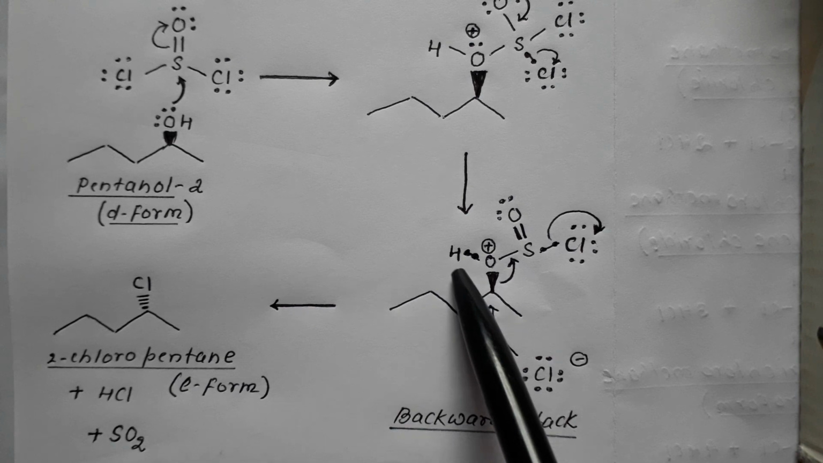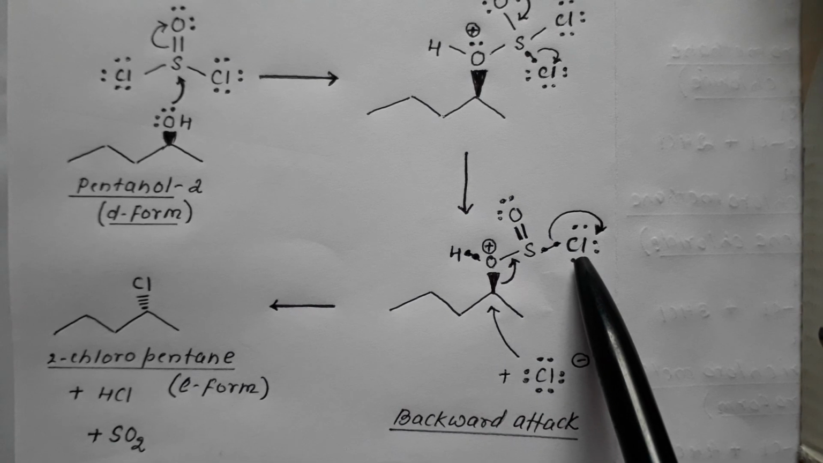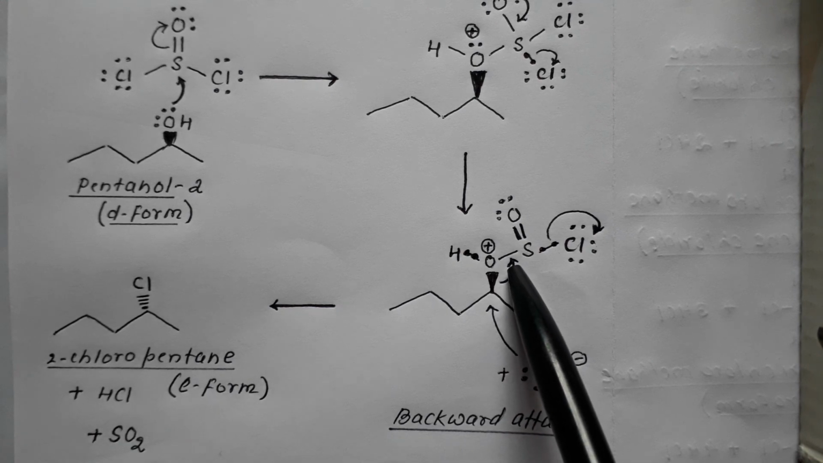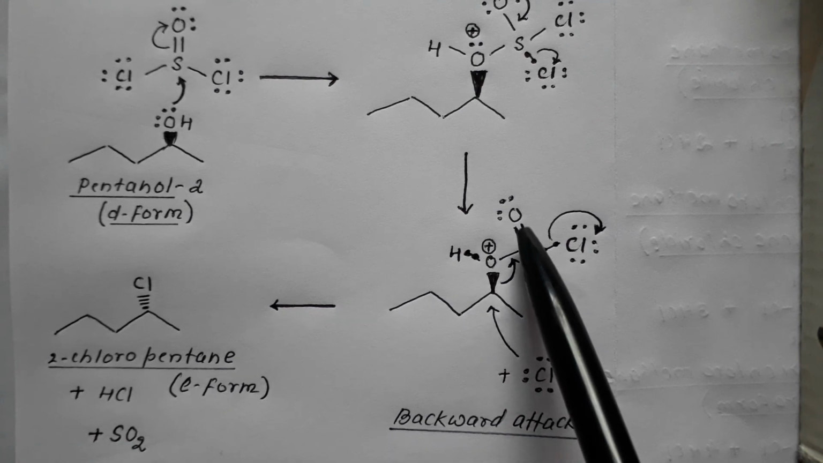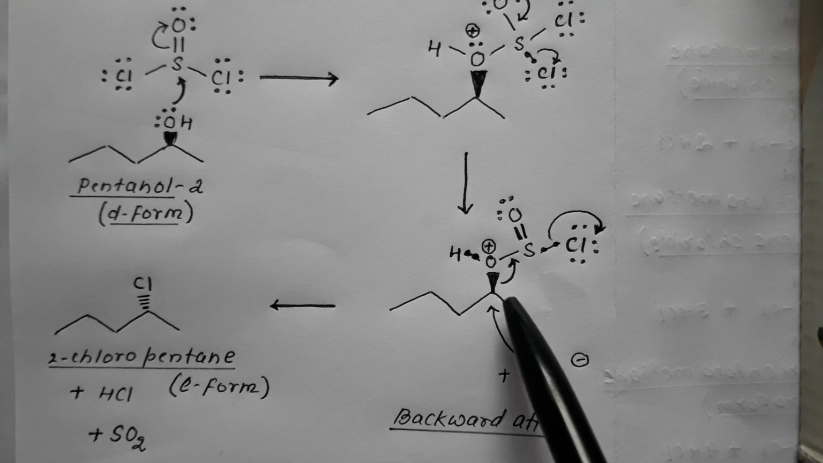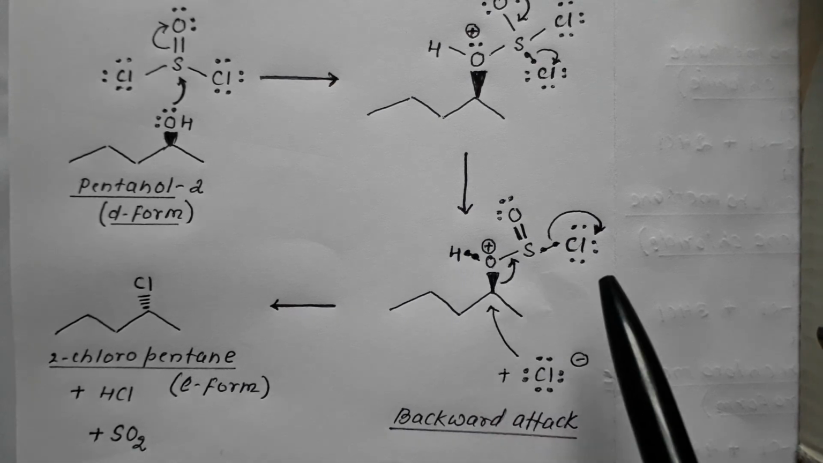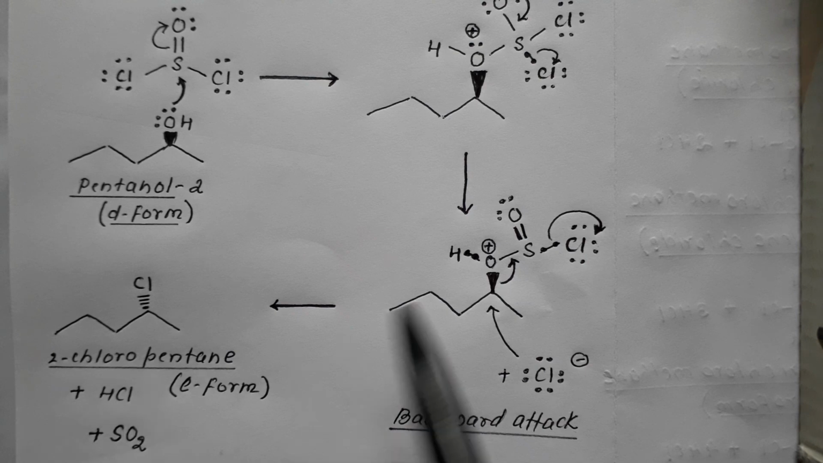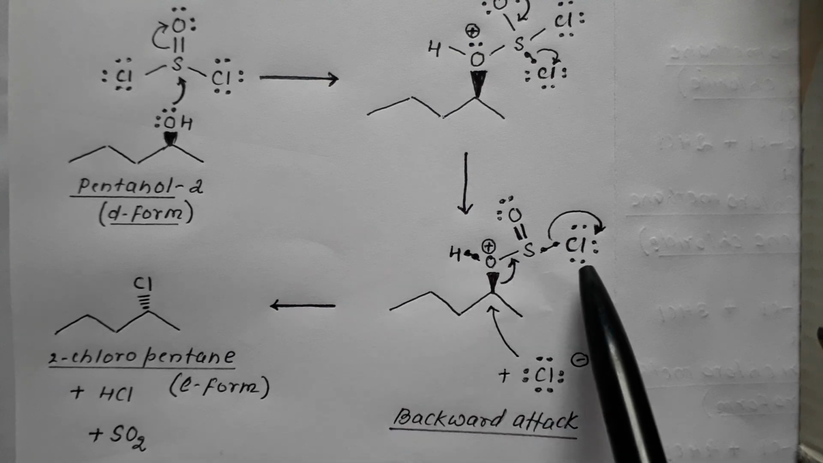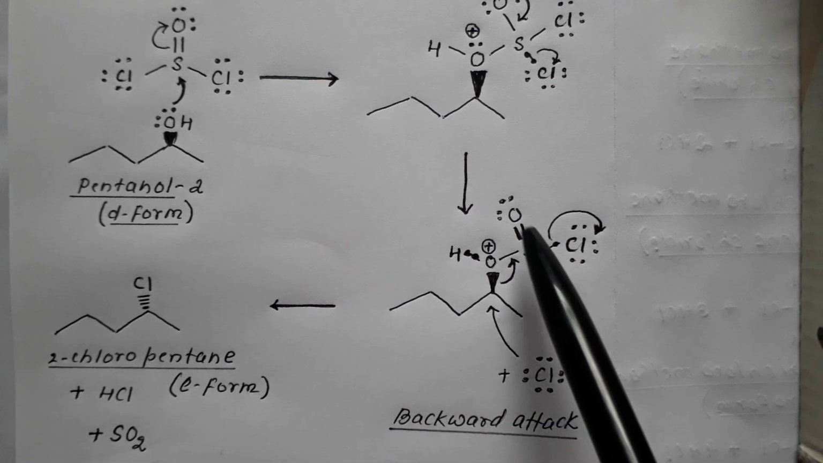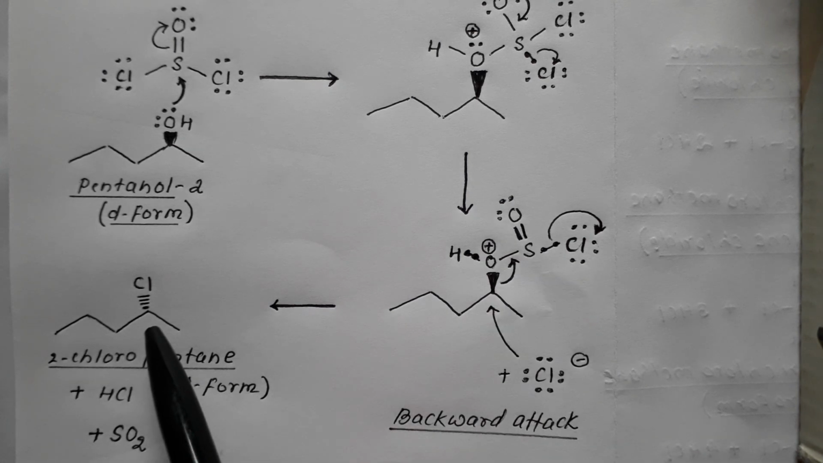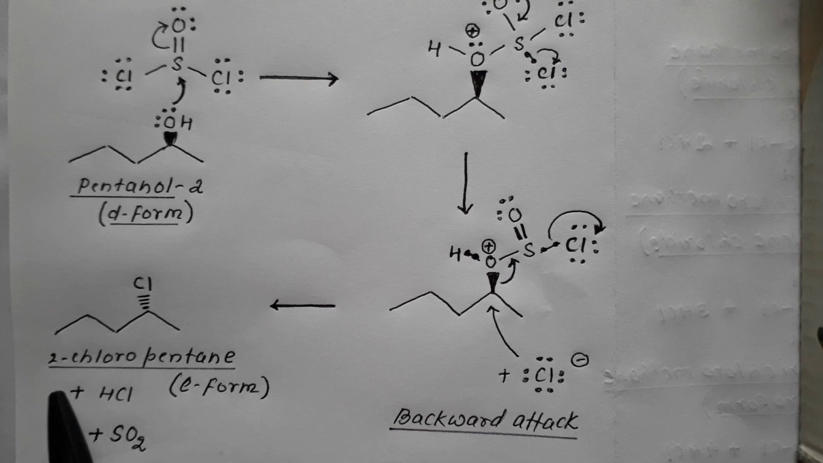The chlorine gets removed in the form of chloride. This pair shifts over here, forming SO2, S double bond O. This positive H and negative Cl attack to form HCl. This SO2 is formed, and this chloride has attacked from the opposite end, resulting in the formation of 2-chloropentane.